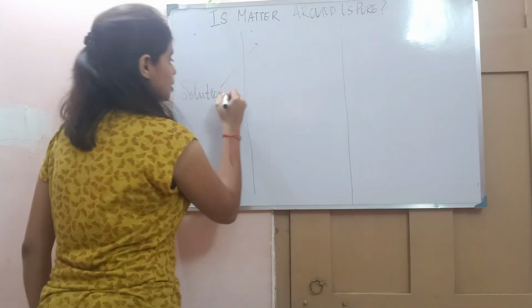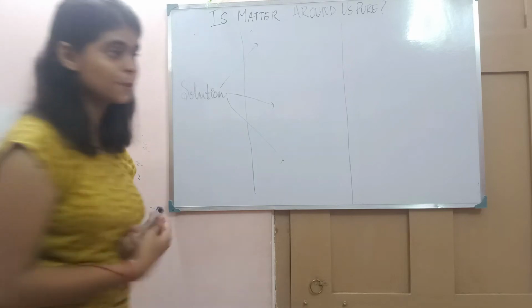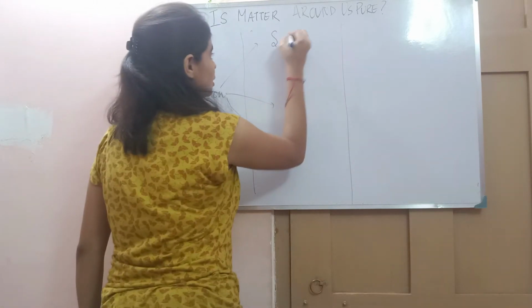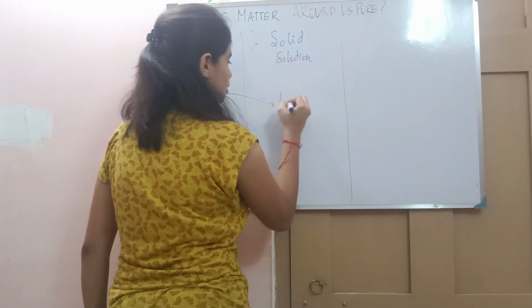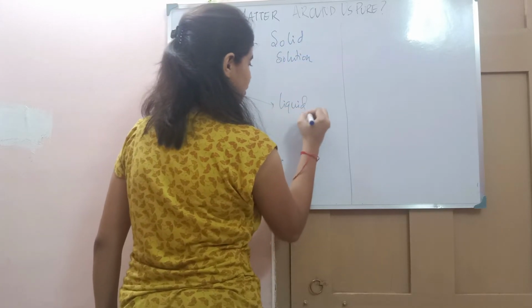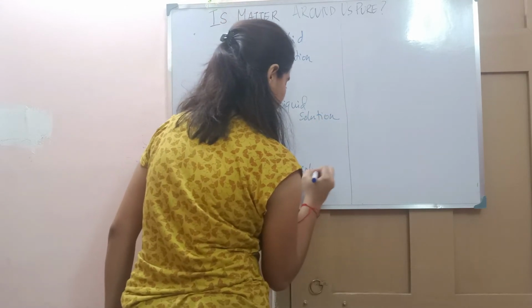So we have seen how solution has been categorized depending upon the three states of solvent, that is solid solution, liquid solution and gaseous solution.